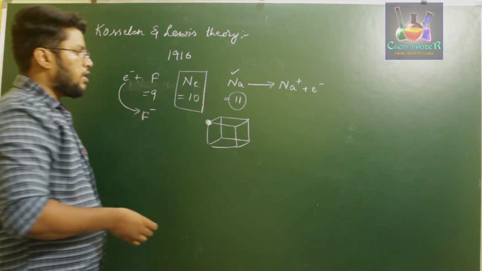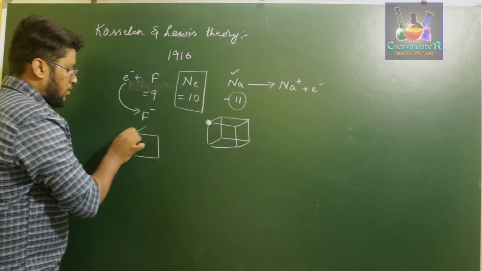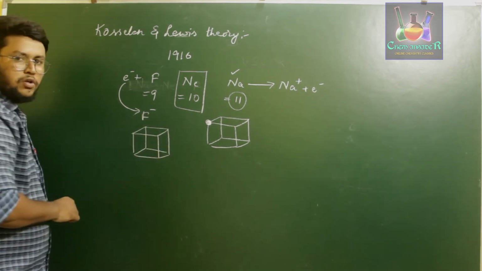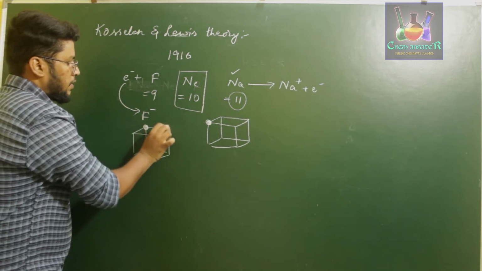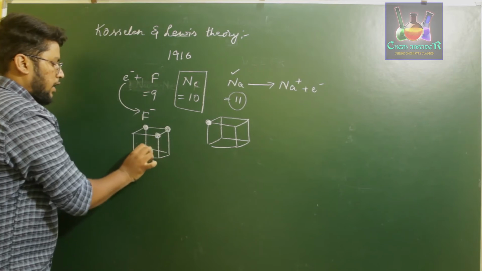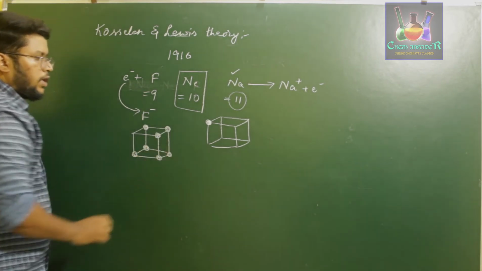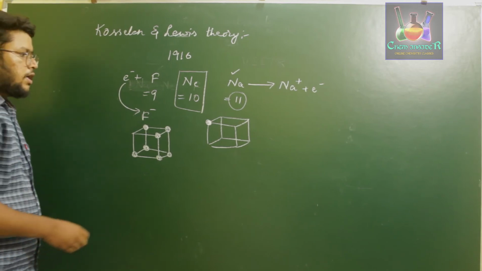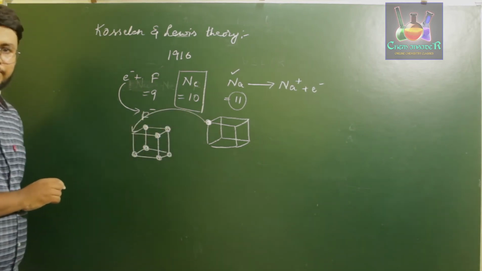The fluorine atom has 7 electrons in its valence shell, so it has 7 corners filled, leaving behind one empty corner.